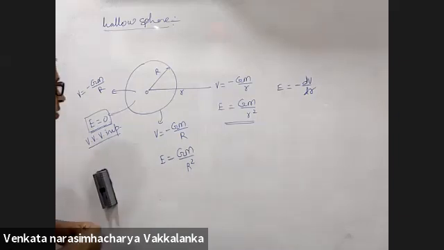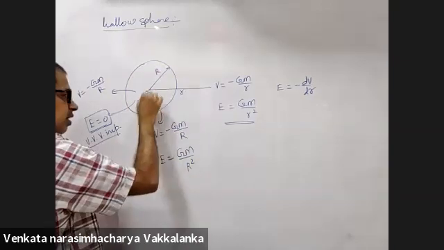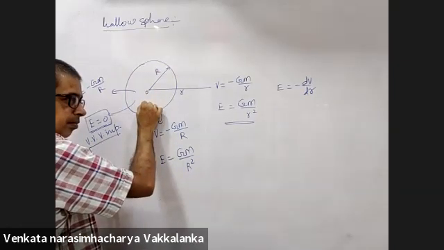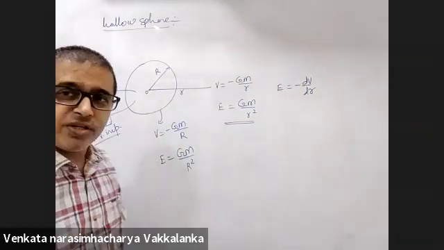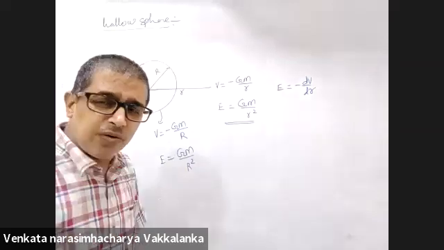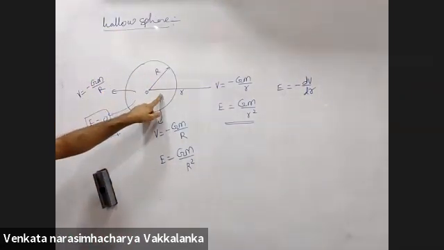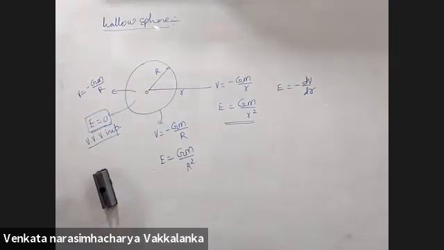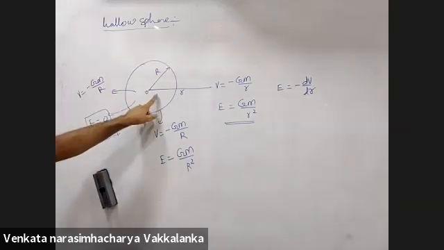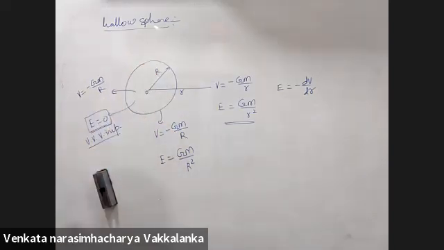Potential is constant means, suppose I take a unit mass from here till here anywhere, delta V will be zero, so work done in moving a unit mass anywhere inside is zero.